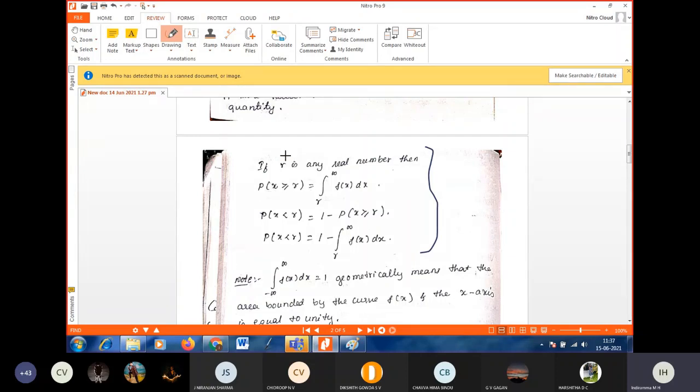Suppose, for example, 3, or 2, or 1, anything you can take, just for example 3. If P of x greater than or equal to 3, what is our range space actually? In the continuous case, what is our range space? From where to where? X takes values from where to where?